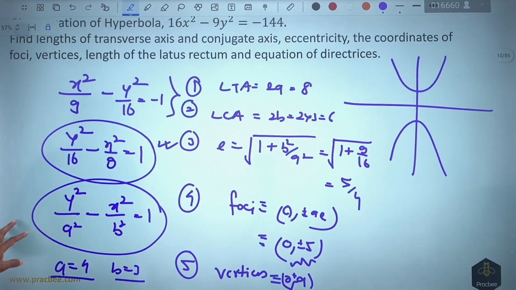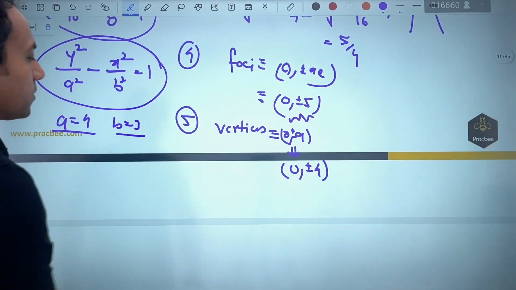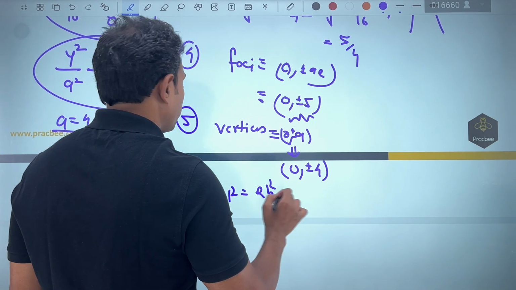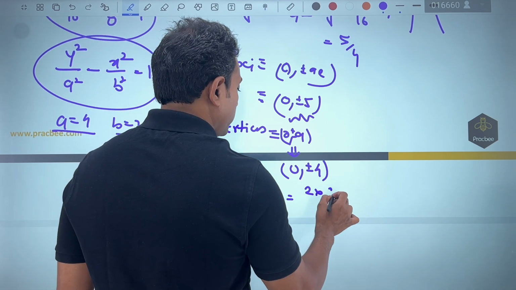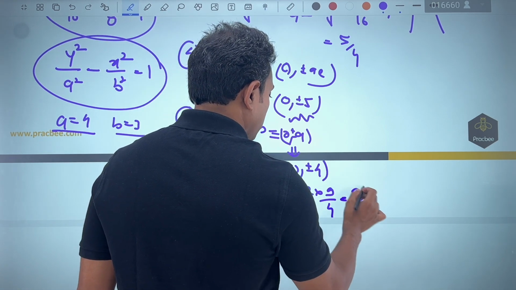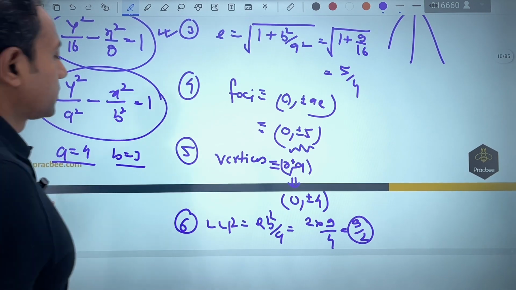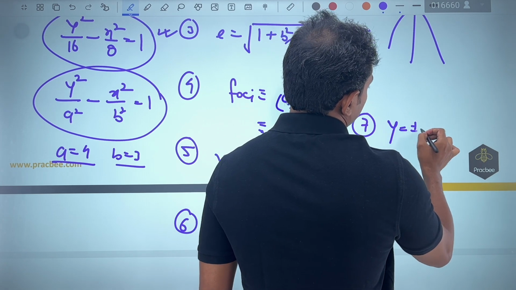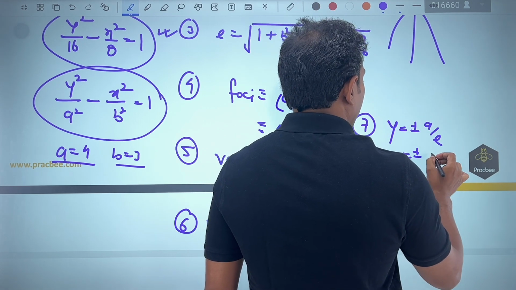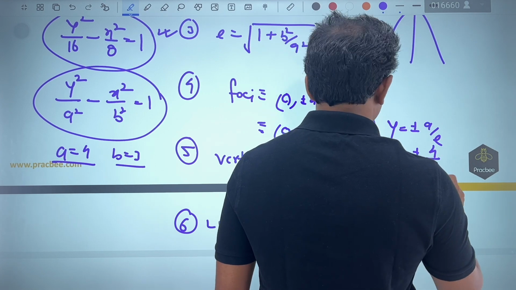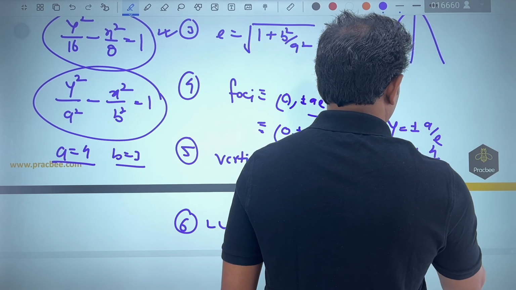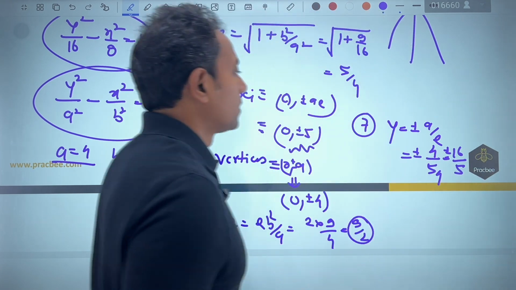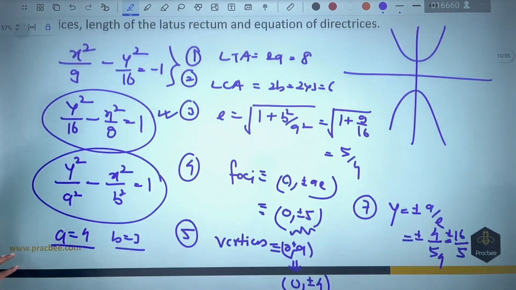The sixth thing that we are looking into is the length of latus rectum. The length of latus rectum is nothing but 2b square by a. B square in this case will become 9, so 2 into 9 by 4, and the answer comes out to be 9 by 2. And ultimately, the equation of the directrix. So y is equal to plus minus a by e. A is 4, and e came out to be 5 by 4. The answer becomes plus minus 16 by 5. In this manner, we can write all the 7 results that are given to us.